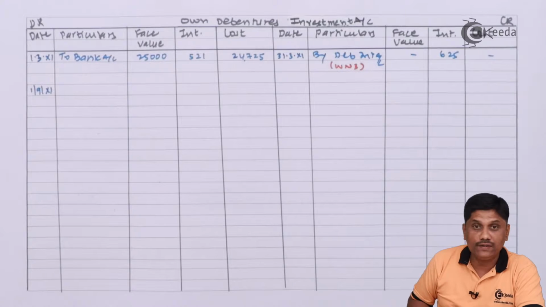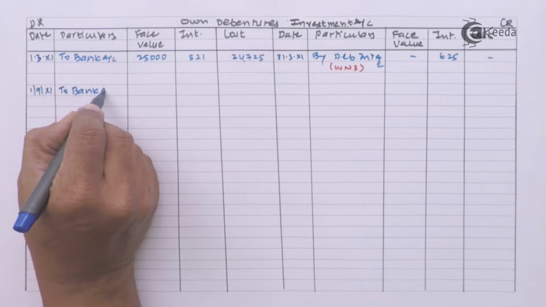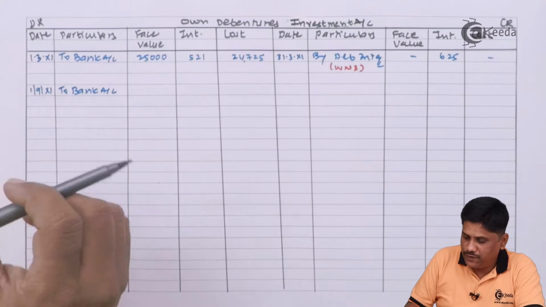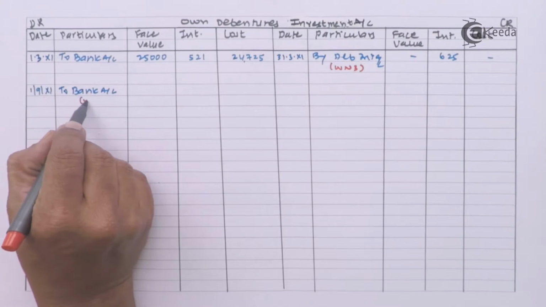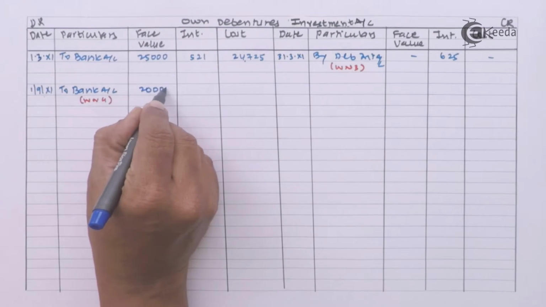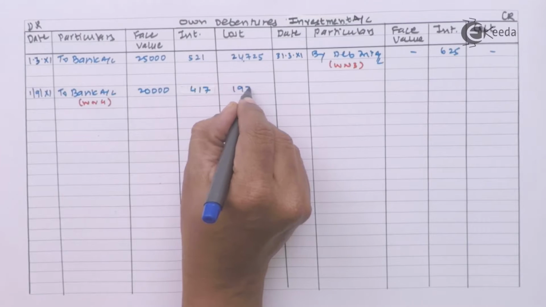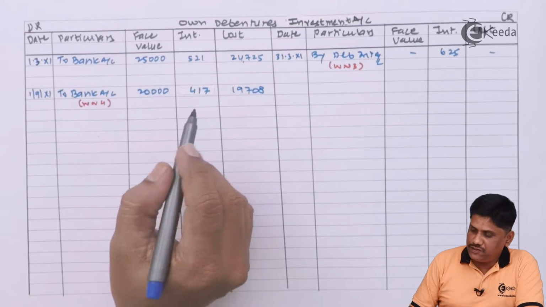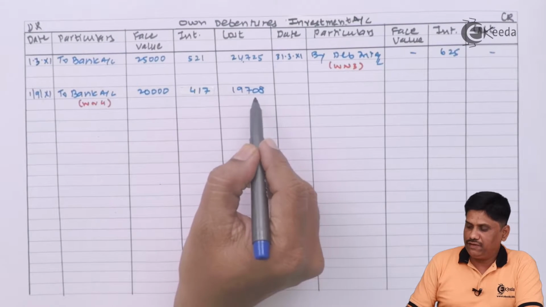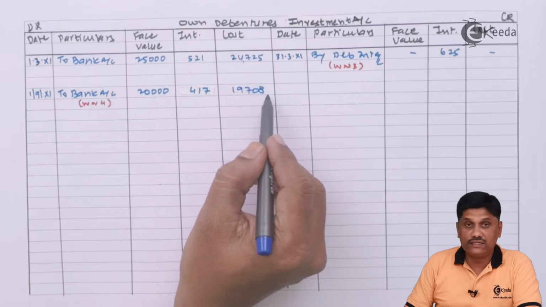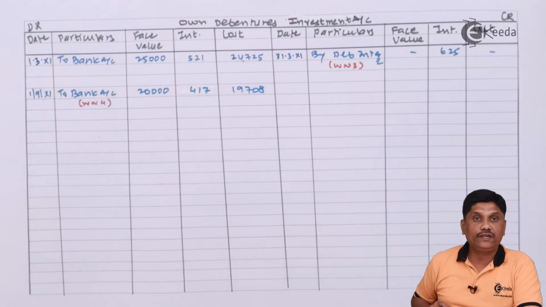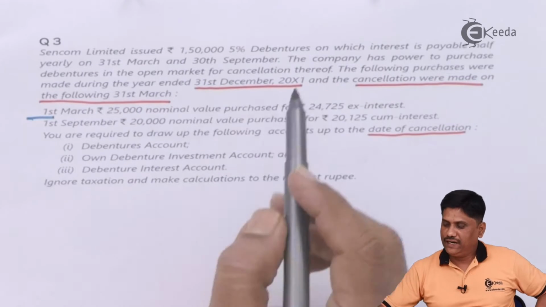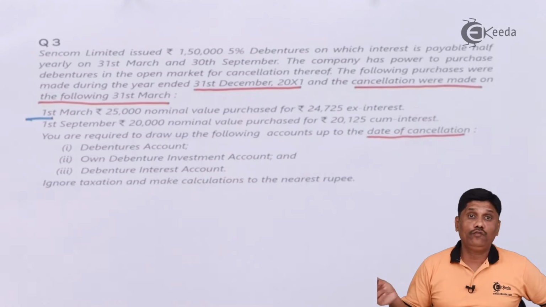1st September X1 to bank account, it is as per your working note number 4. So we have purchased debentures, interest we paid is 417 and cost we incurred is 19,708 as per working note number 4. Question says that these debentures were cancelled on the following 31st March.